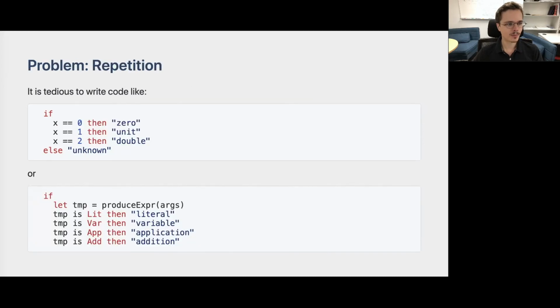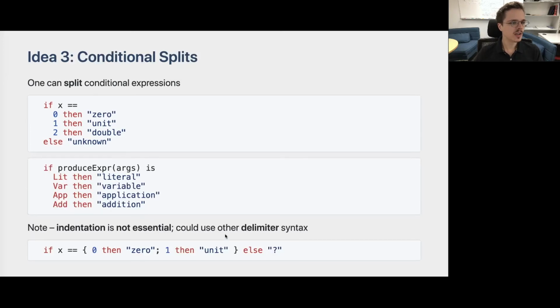There is still a problem, though. In practice, many conditions will have the same prefix expression. For example, when we are testing x for equality with different possible values, and when we are testing whether a given temporary value has any of the given shapes. To avoid this repetition, the UCS allows one to split conditional expressions in arbitrary places and only provide the part of the conditional expression that is different in each of these branches.